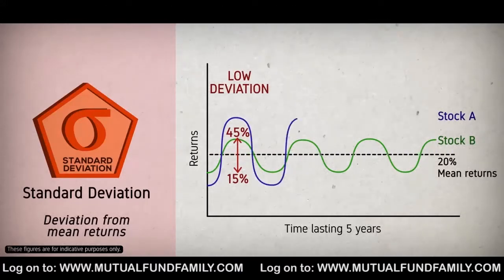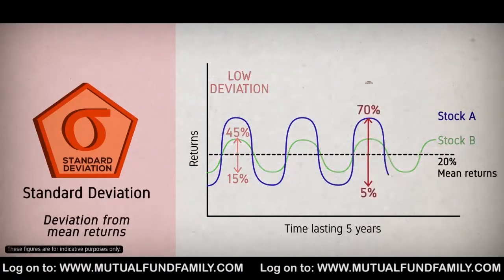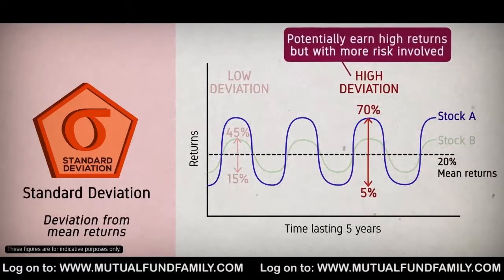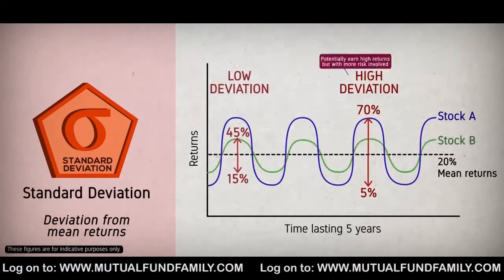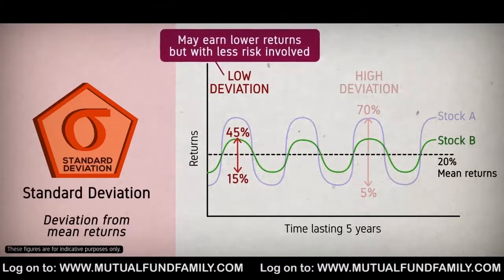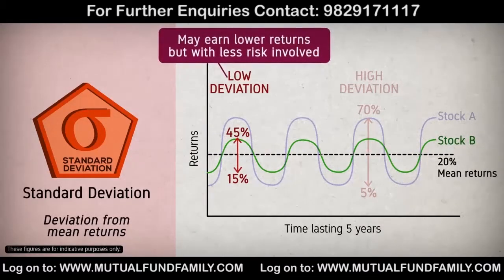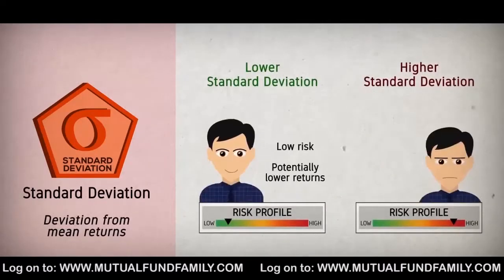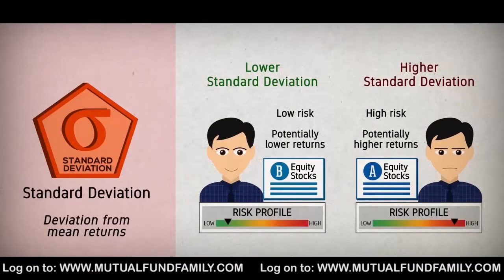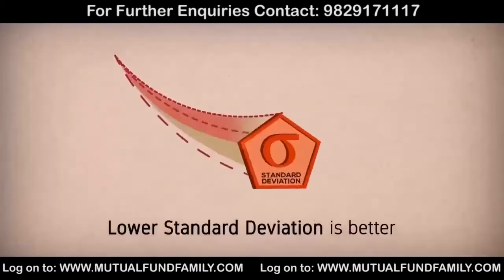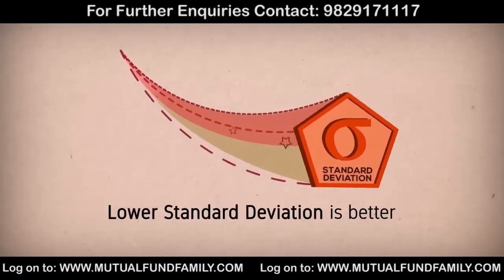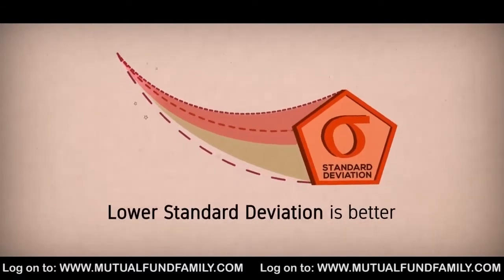When we compare the two stocks, one can observe that high standard deviation could potentially help earn higher returns, but there will be a lot of risk involved. On the other hand, lower standard deviation may deliver lower returns, but there's lesser risk involved. Your own risk profile will determine how you can view an investment product's performance potential through the lens of standard deviation. In general, investors prefer investments with lower standard deviation as their performance is generally more predictable.